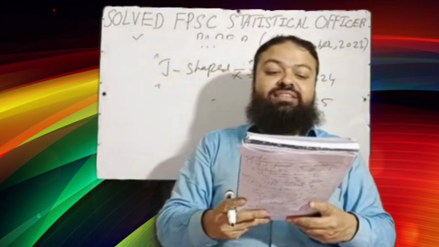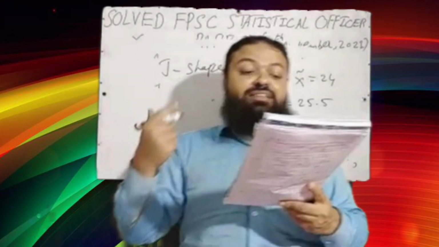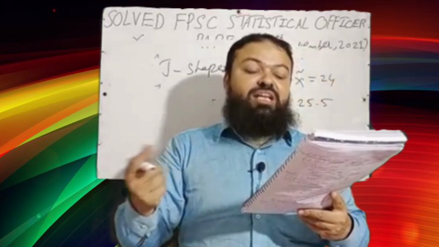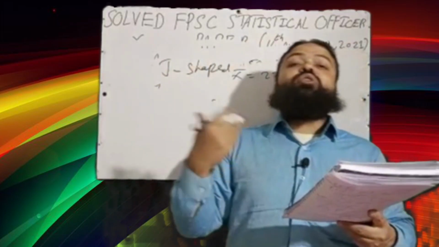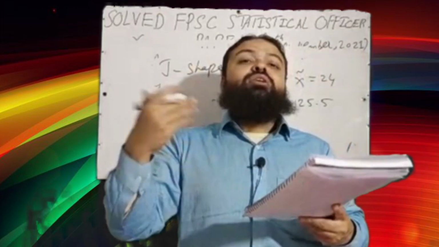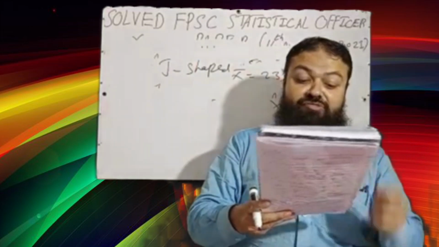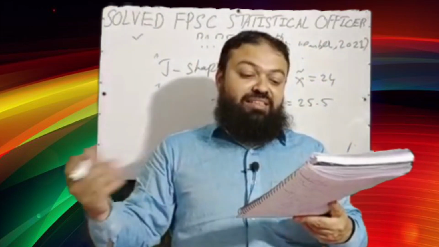Next question, data collected by NADRA to issue computerized identity cards is dash data. Primary data, secondary data, qualitative data, both. It is primary data for NADRA. When we give the documents for verification or for the computerized ID cards, it is primary data. Next, a very important question. It is also asked in many papers. In the last paper, I think I have discussed that question.